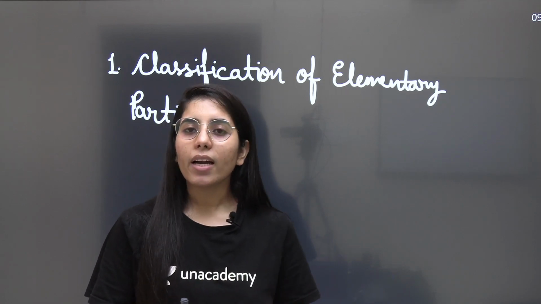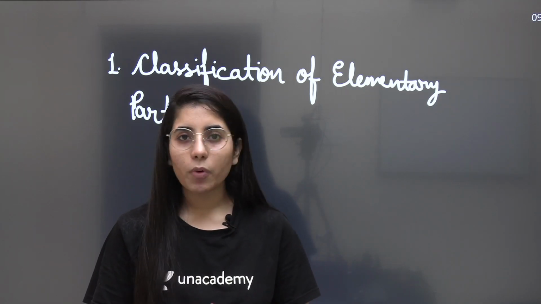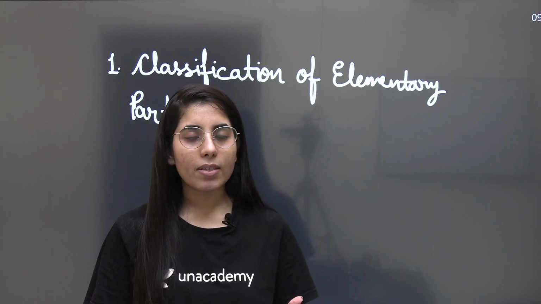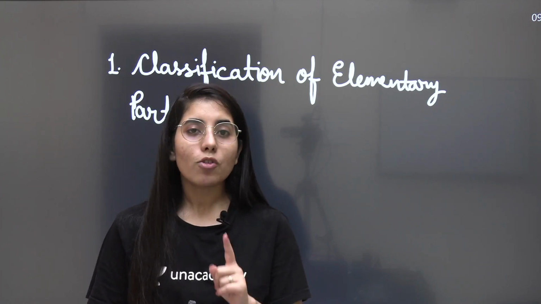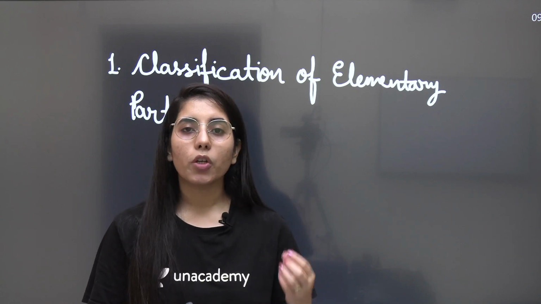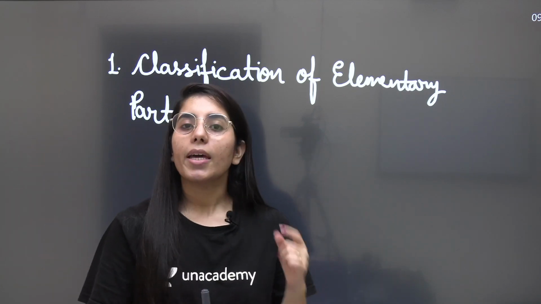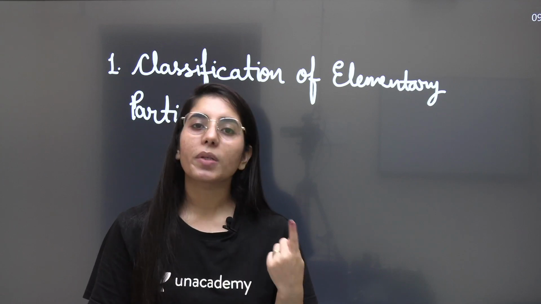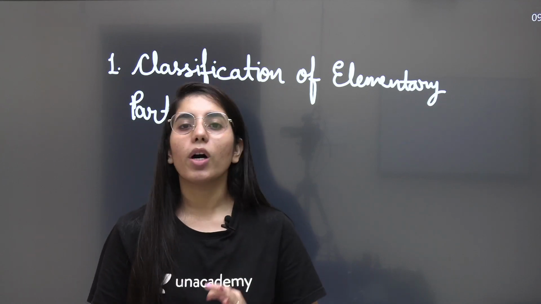That will help you to answer such questions more quickly, in very little time, just in a few seconds. So whenever you prepare the classification of particles, or make that table, try to focus on the properties of particles too. It will help you a lot.